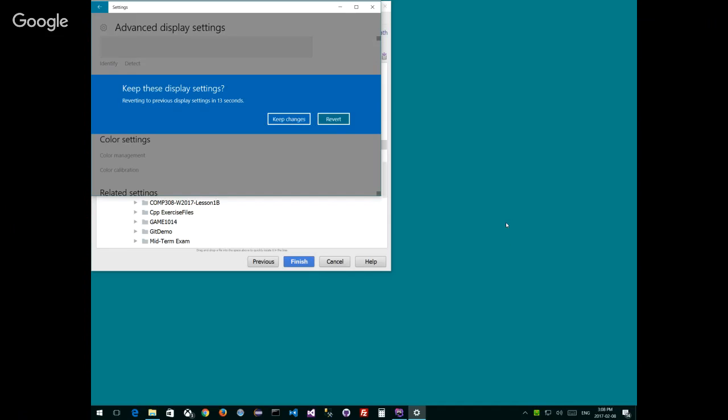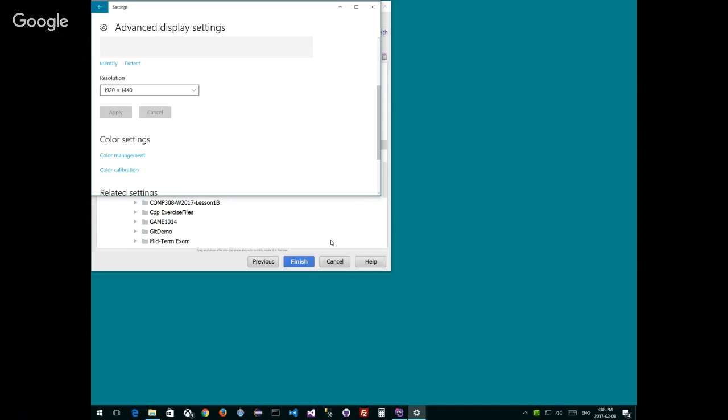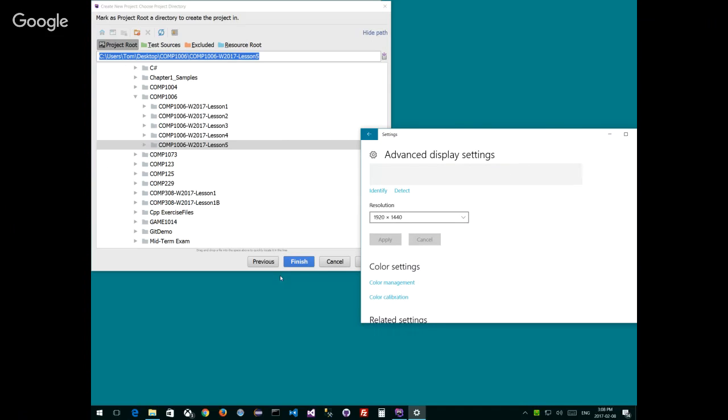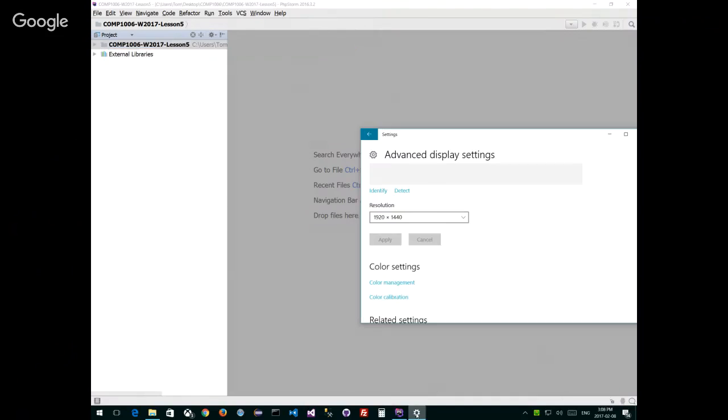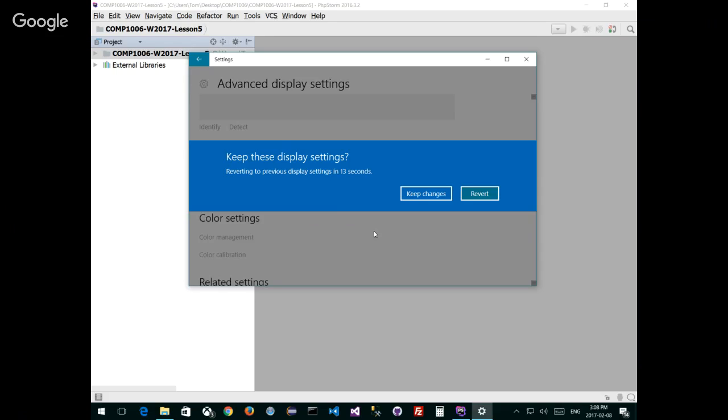All right. Keep changes and then I'll revert back later. We'll find another solution. Yeah, I hate doing this stuff with Windows. We'll keep this up for a second. I want to finish so I can create that project structure. And then I want to go back and change it back to something that's more realistic, 1600 by 1200 or something like that. That's more realistic.